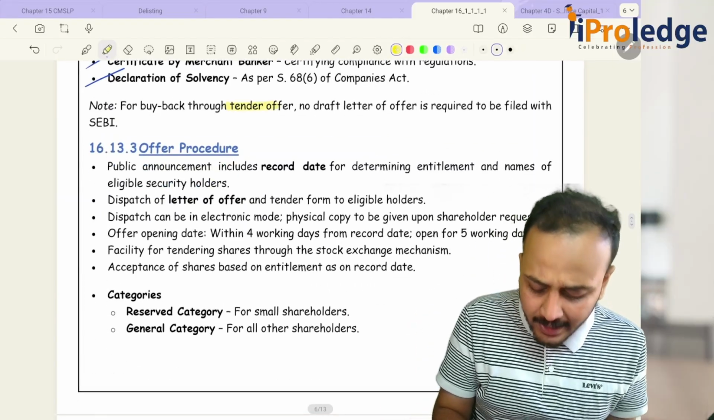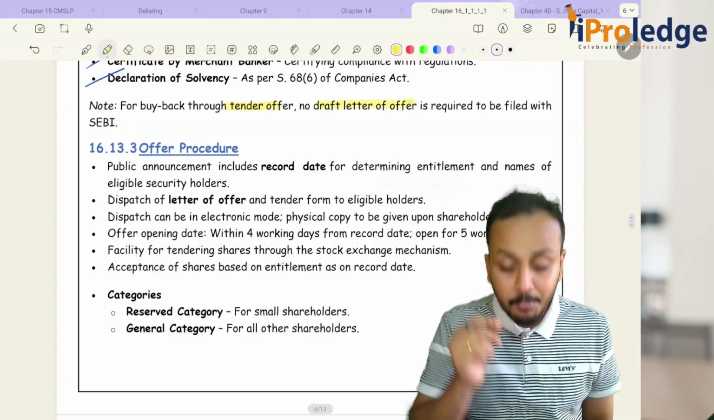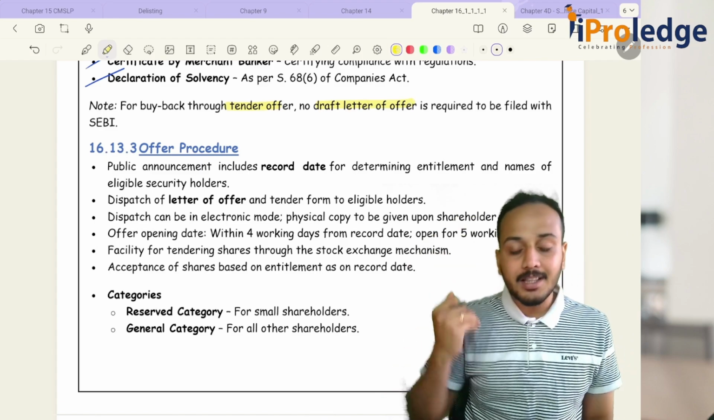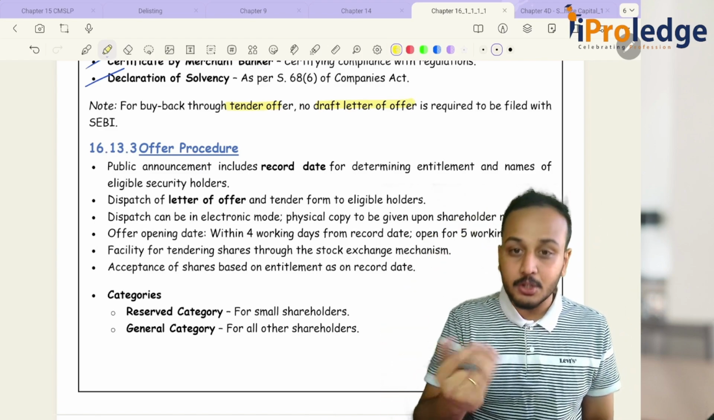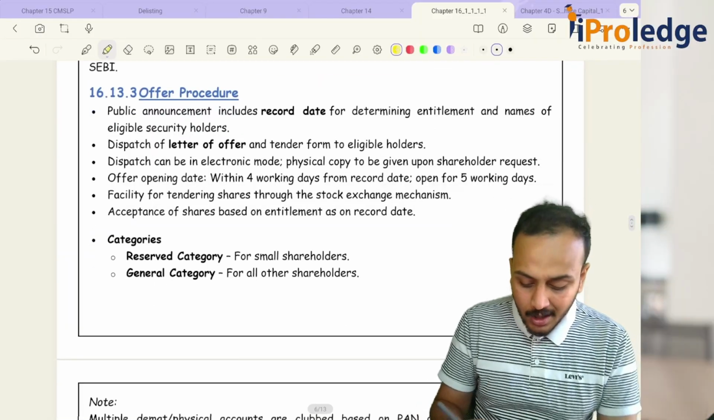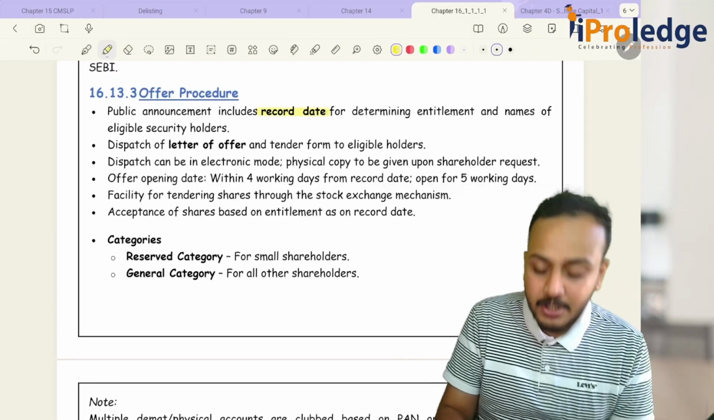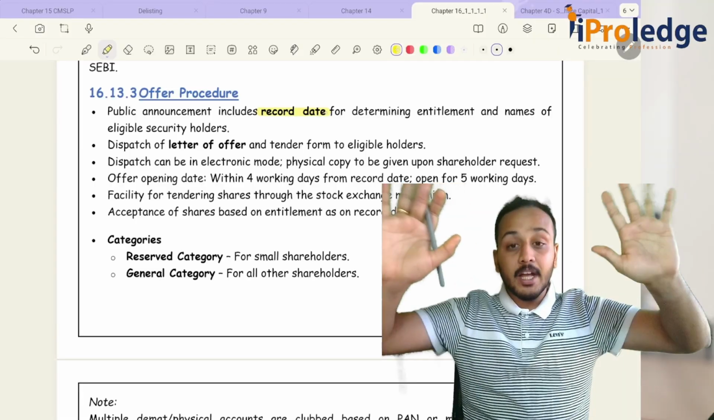So when it is through a tender offer, no draft letter of offer is needed. That's it. That's the major difference between this and the other routes, through book building and through the stock exchange mechanism. Then the offer procedure: the public announcement should include the record date, saying that I have made a public announcement.